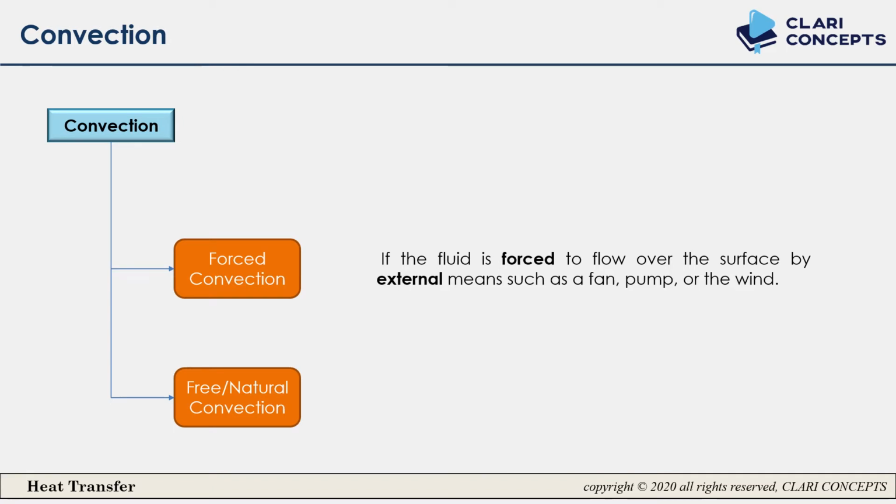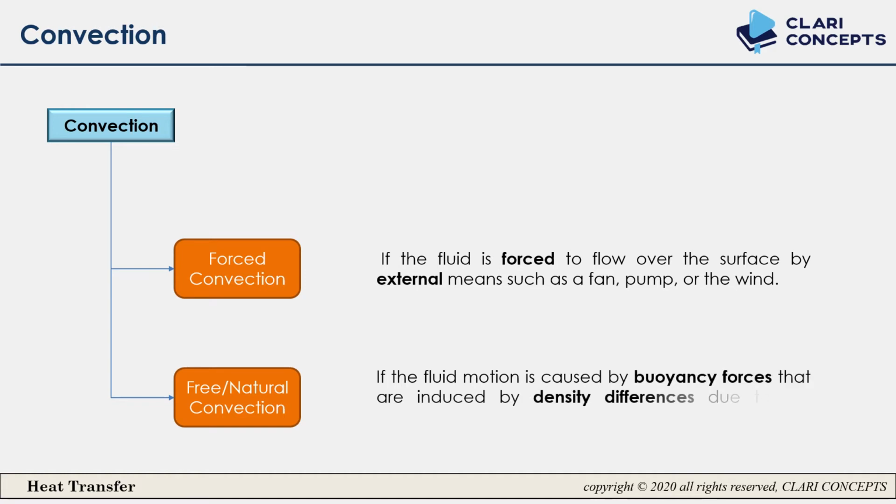And if it happens naturally, that means if the fluid motion is caused by buoyancy forces that are induced by density differences due to the variation of temperature in the fluid, that is what we discussed earlier. As the temperature changes, its density changes, and because of the density change, the movement of fluid, that is nothing but the buoyancy effect, right? So that is natural convection or free convection.